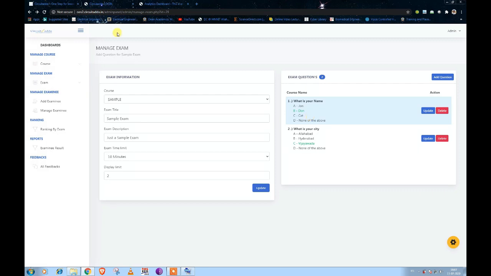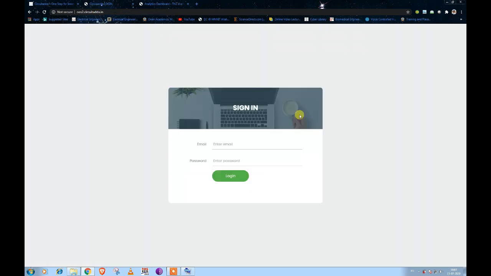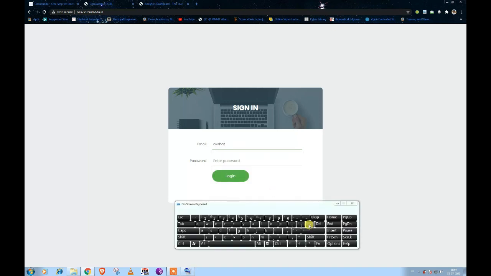Now let us move into the student side. This is the student side portal. Whenever the student opens this website, he will get the sign in prompt. The student has to sign in with the email ID provided by the teacher, because the teacher is going to add the student. The teacher will provide an email ID and password to the student. I had added a student with the email akshat@gmail.com, and the password will be the one I provide to the student. Then click on the login button.